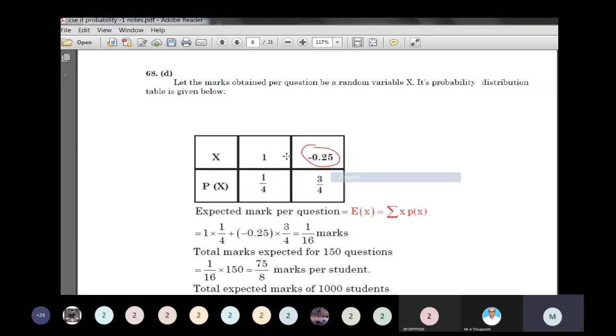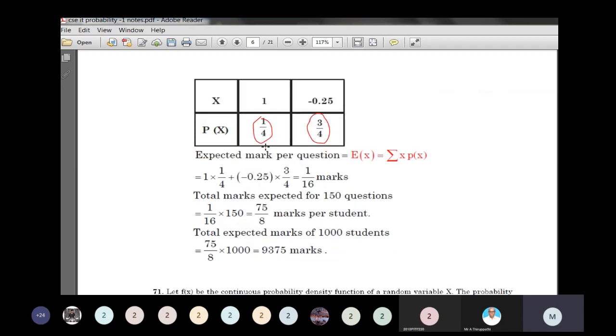Probability 1/4 for correct, and 3/4 for a wrong answer, having minus 0.25. First find the mean of the random variable, the expected mark: 1 into 1/4 plus minus 0.25 into 3/4. Simplify, we get 1/16 marks.